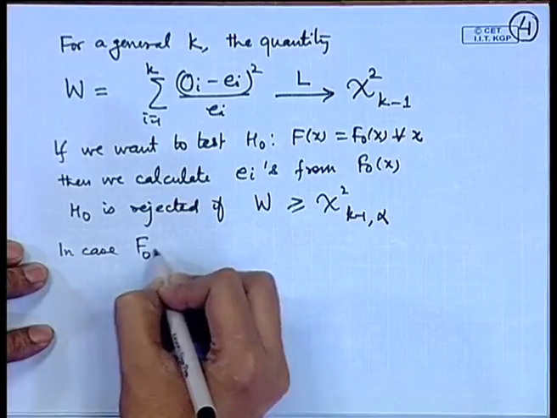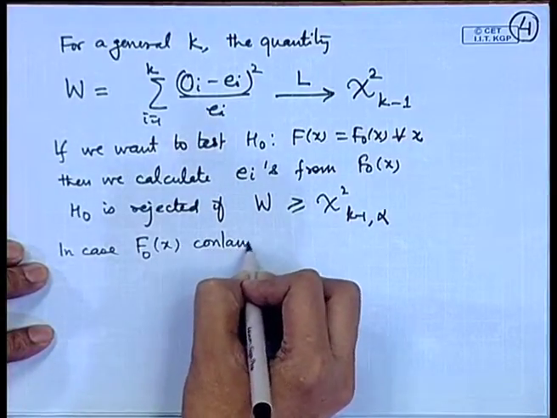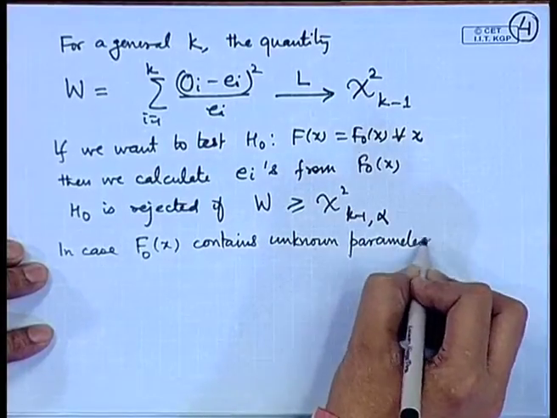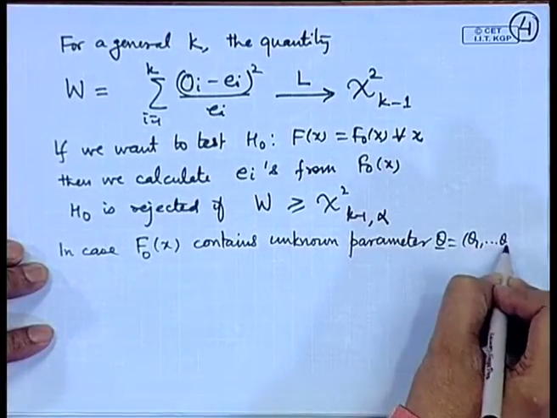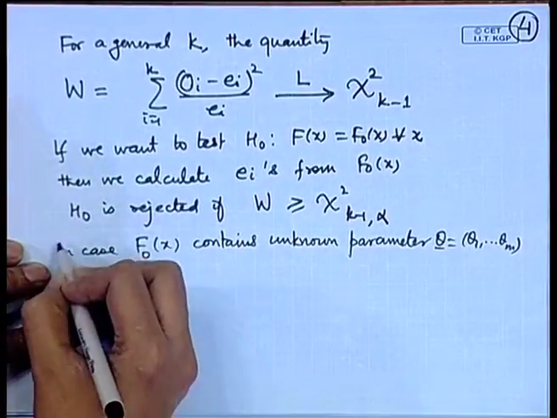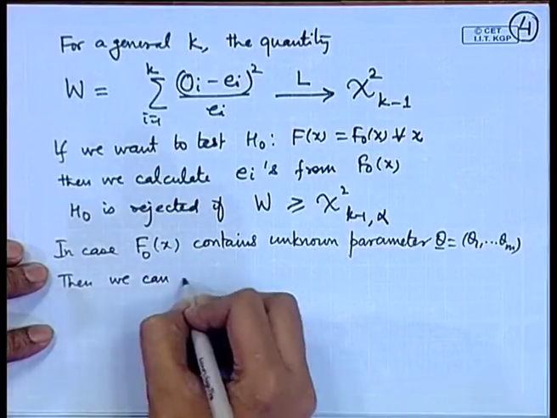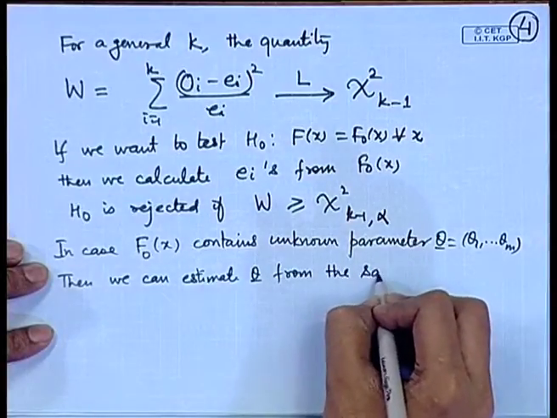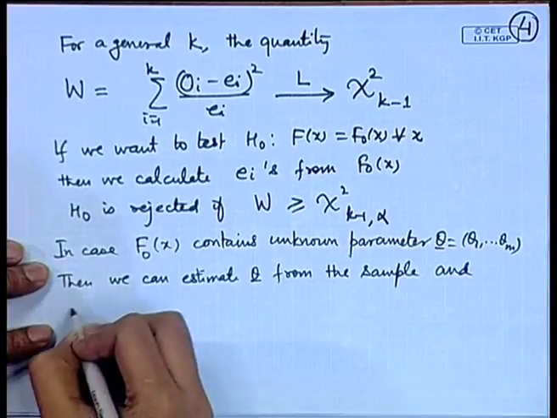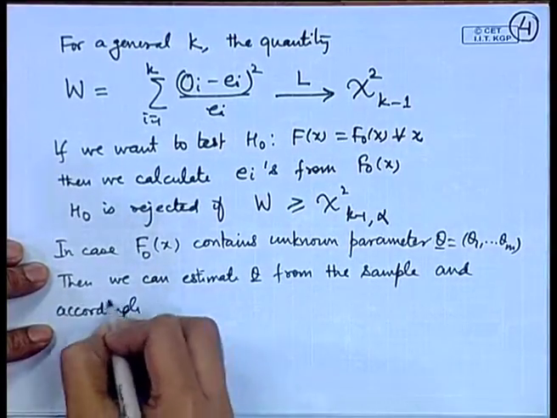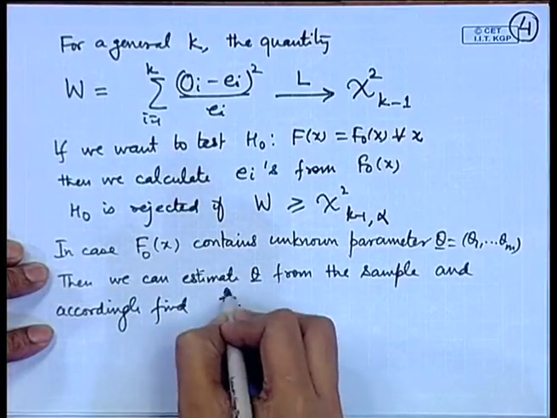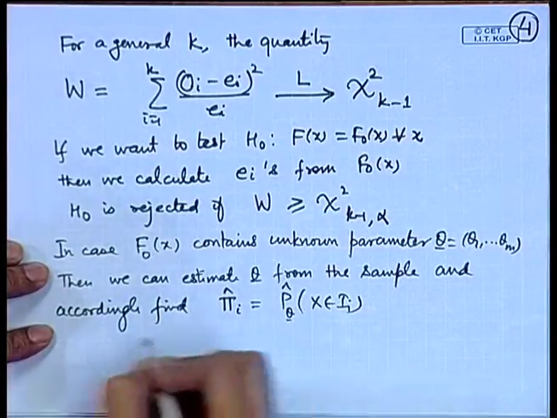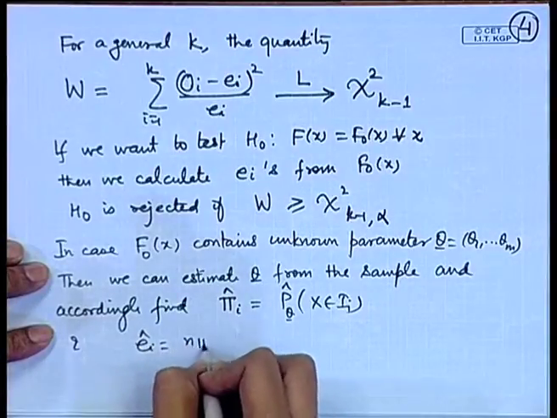In case f naught x contains unknown parameters, say theta is equal to theta 1, theta 2, theta m, then we can estimate theta from the sample, and accordingly find pi I hat, which is the probability of x belonging to the ith interval, using the estimate, and E I hat is equal to n times pi I hat.